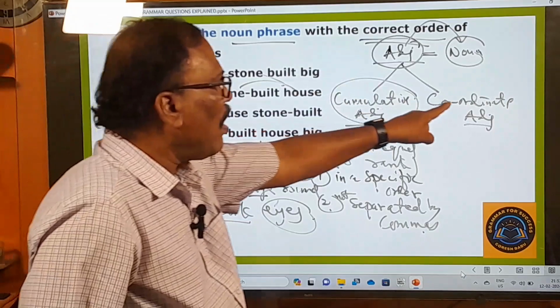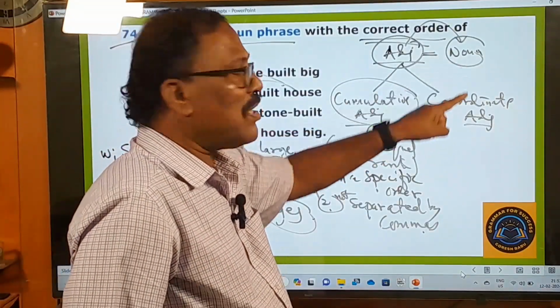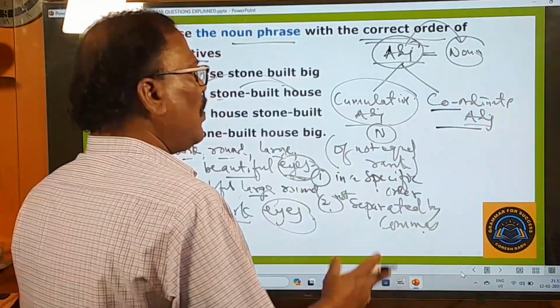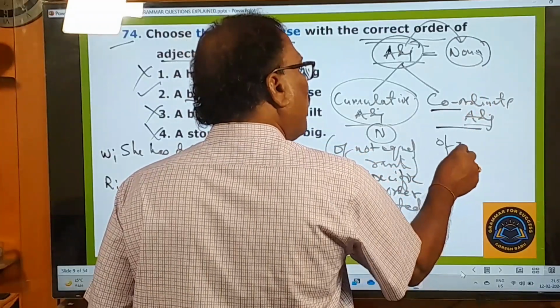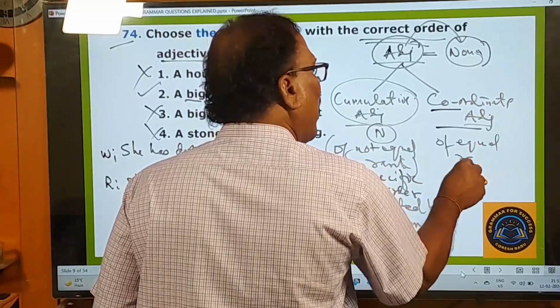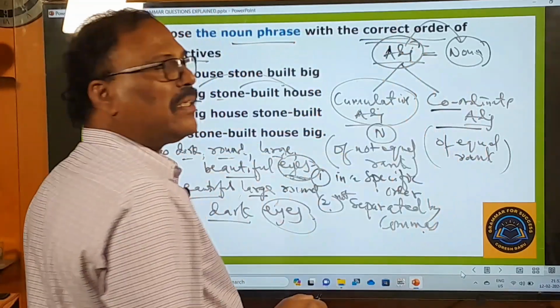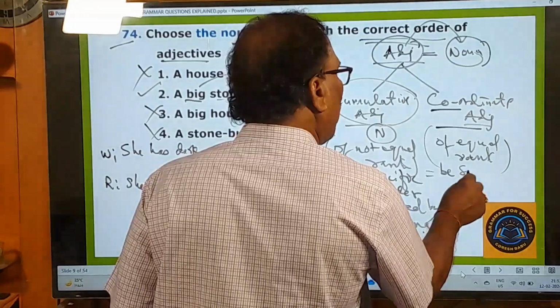But here coordinate adjectives are there. These adjectives will also qualify the noun. What are the coordinate adjectives? Adjectives that qualify the noun and are of equal rank are called coordinate adjectives, and they must always be separated by commas.